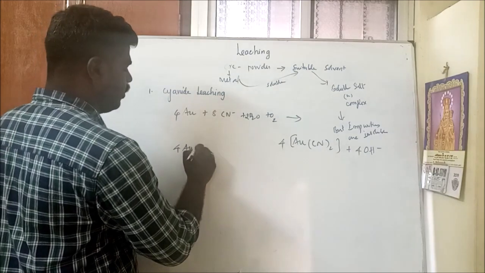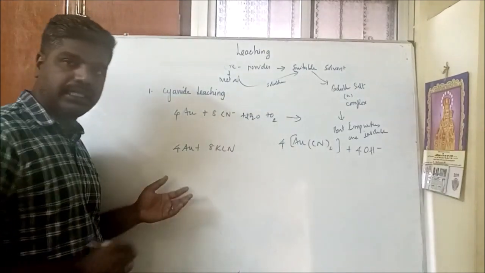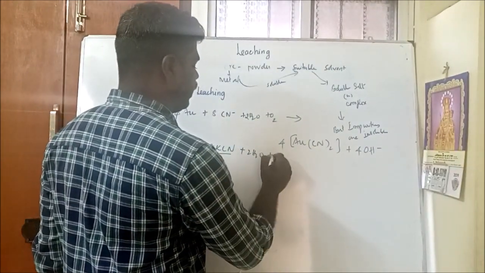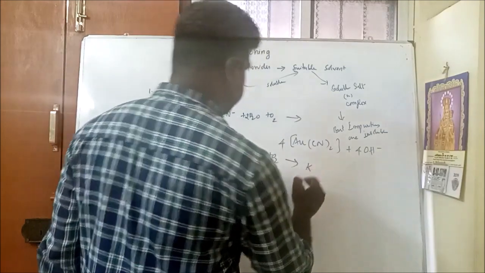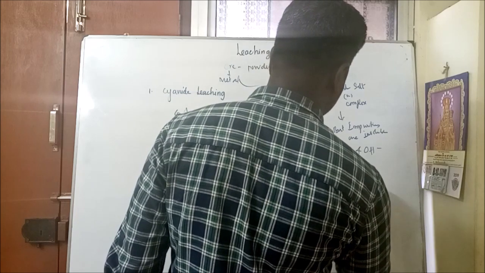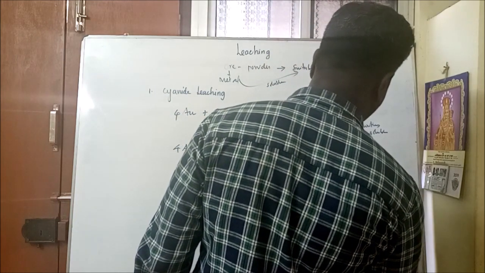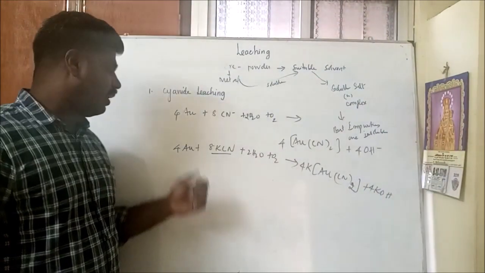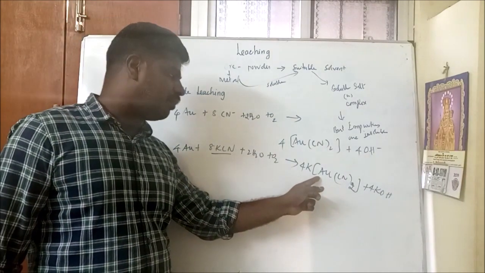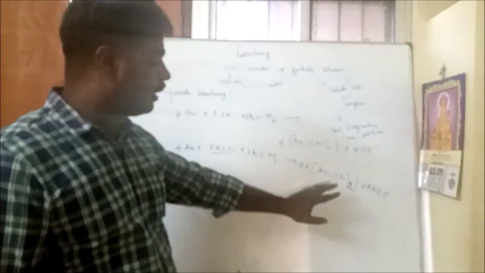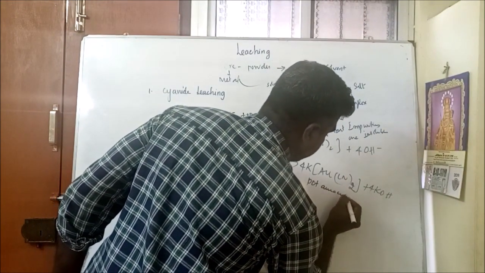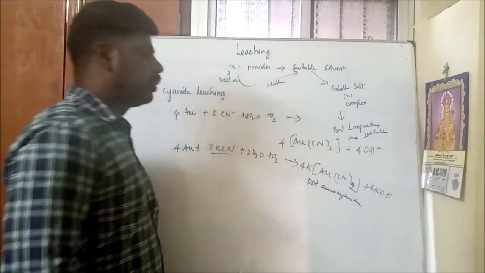For example, Au reacts with KCN. KCN is potassium cyanide, which acts as a solvent, along with a little water, and we get a complex like this. So this is the reaction. That means the metal in the ore dissolves in the solvent, forming a complex, potassium cyanide complex, and potassium hydroxide.